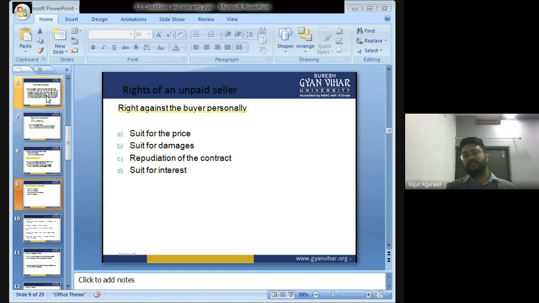Sue for interest. Suppose I purchase a bike from a showroom for rupees 1 lakh. I tell the showroom owner that I will make the payment after 5 days. He said okay. Now if I do not make the payment after 5 days, in fact I made the payment after 2 months, in such a case the owner of the showroom can file a case against me for the loss of interest that he incurred for 2 months.